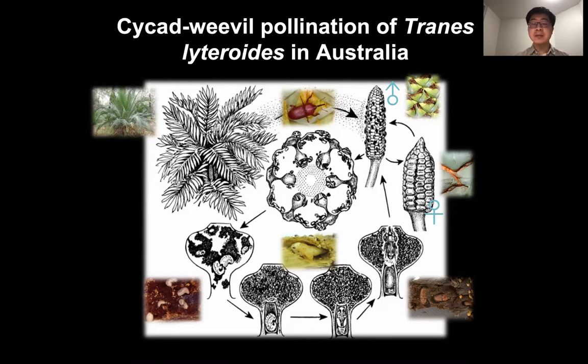Due to the similar appearance and physiological period of male cones and female cones, weevils dusted with pollen may reach the female cones by mistake and finish the pollination.